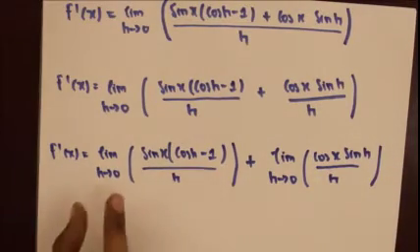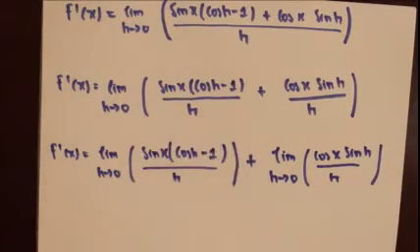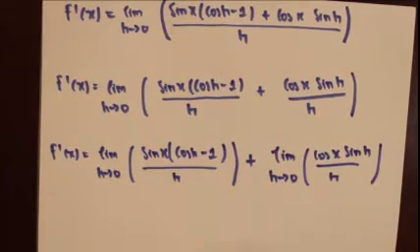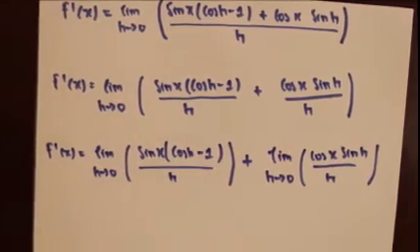All I've done is take the limit of each fraction individually. And this doesn't break any mathematical laws, just in case you're wondering whether or not it does.